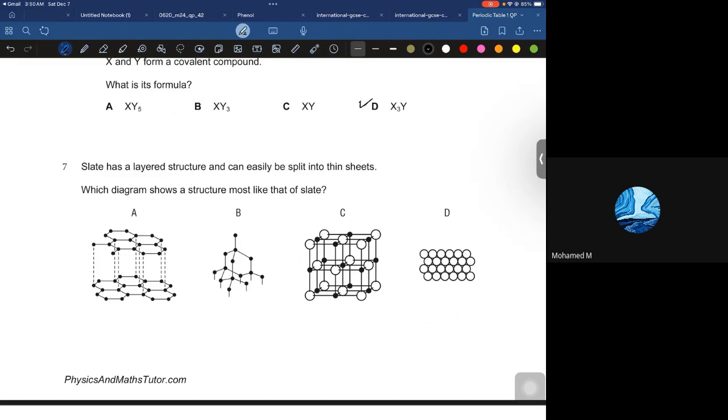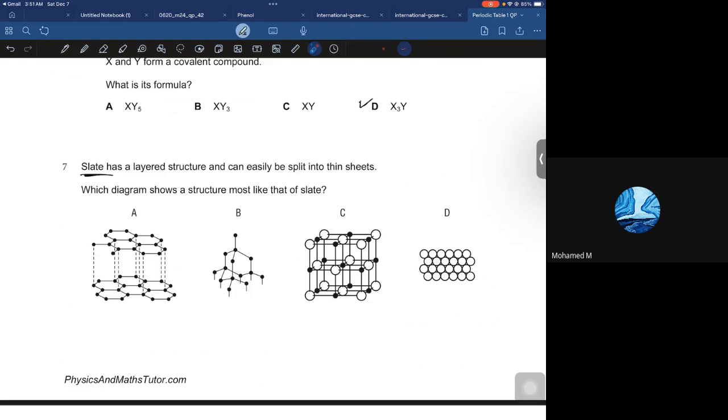Slate has a layered structure and can be split into thin sheets. Which diagram shows a structure most like that of slate? They are saying slate. Slate is just like graphite, it's soft, and they have defined that it has a layered structure, can easily be split into thin sheets.